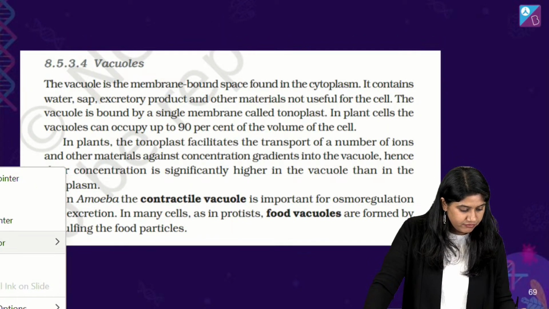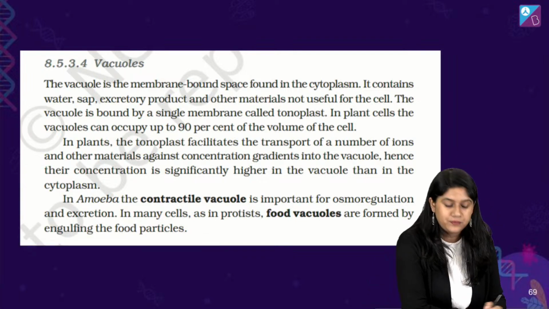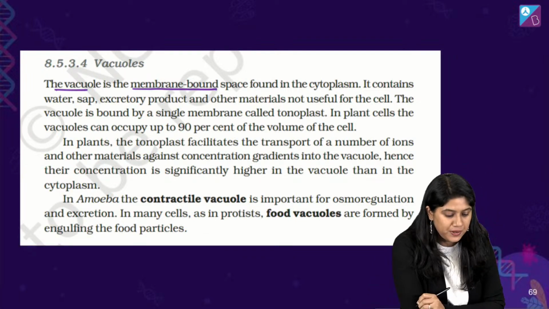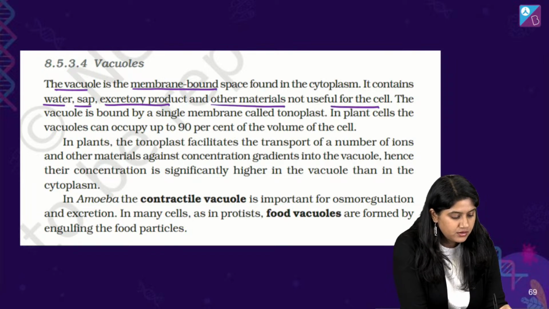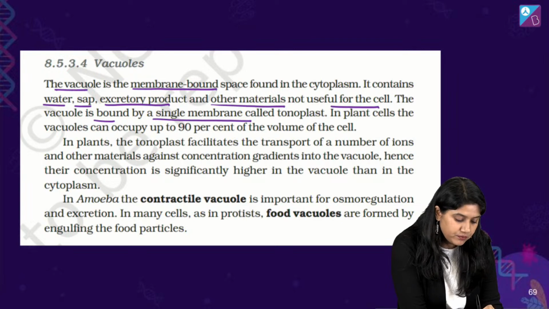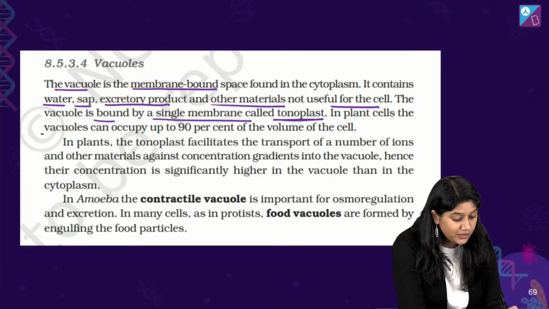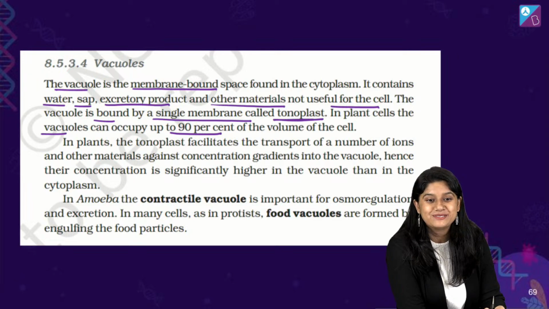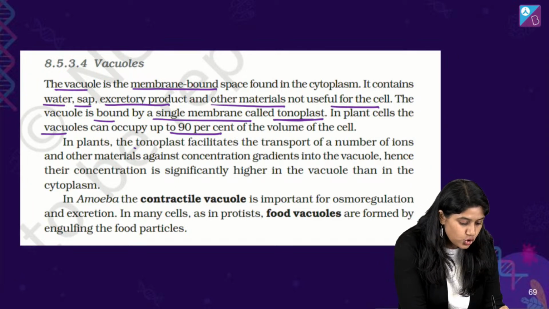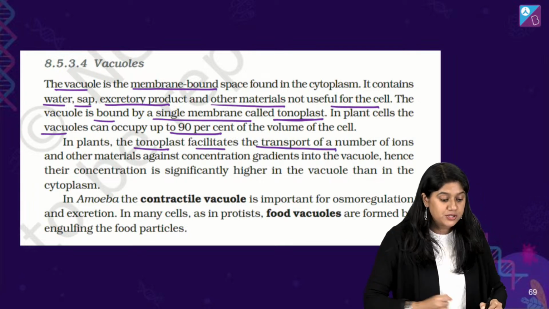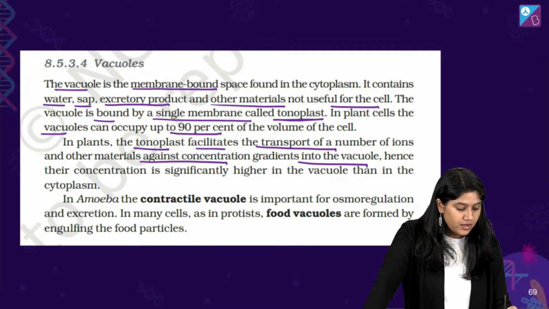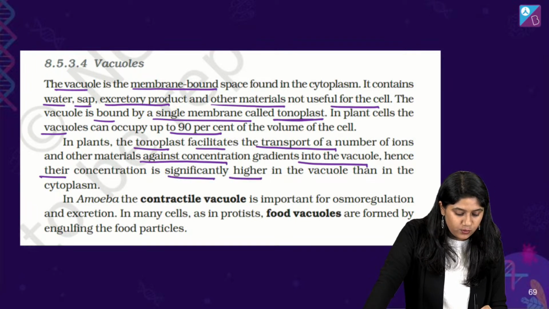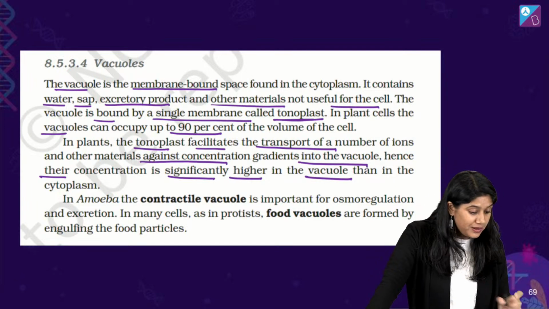Here, everyone, we have the textbook screenshot. Vacuole is a membrane-bound space found in the cytoplasm. It contains water, sap, excretory products, and other material not useful for the cell. The vacuoles are bound by a single membrane, which is called tonoplast. In plant cells, the vacuole occupies 90% of the volume of the cell. In plants, the tonoplast facilitates the transport of a number of ions and materials against the concentration gradient into the vacuole, and hence their concentration is significantly higher in the vacuole than in the cytoplasm. Super important, everyone, this part.